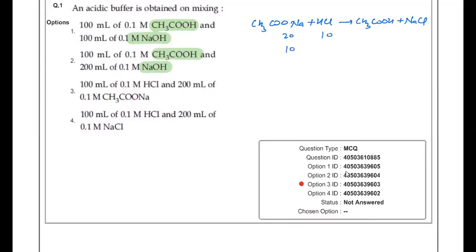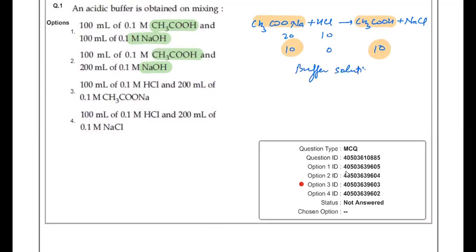So after reaction, it will leave 10. This is 0, this is 10. So in the solution, we have a weak acid and its salt with a strong base. That means it's a buffer solution of the acidic category, so you can write it as an acidic buffer. And the last substance we will check is a strong acid and a salt, so that cannot be a buffer. So the answer for this question must be 3.